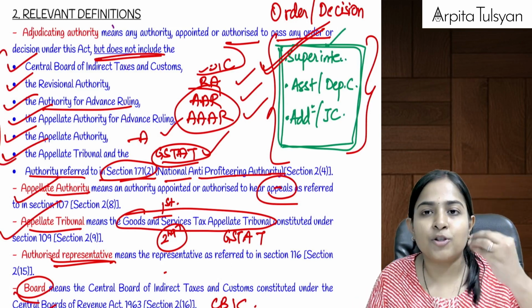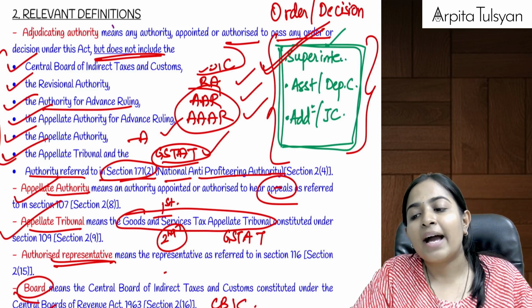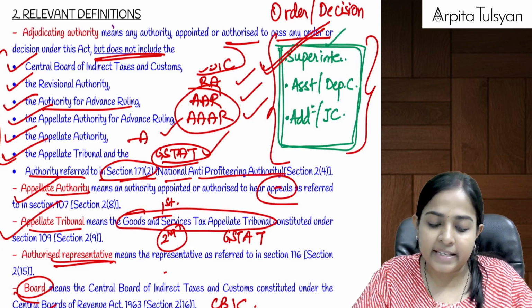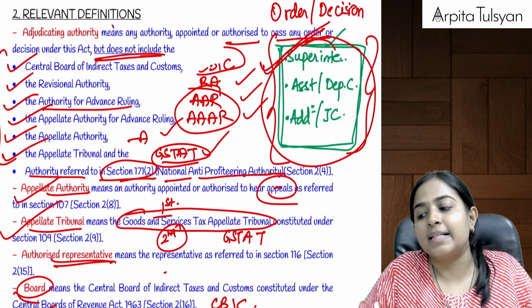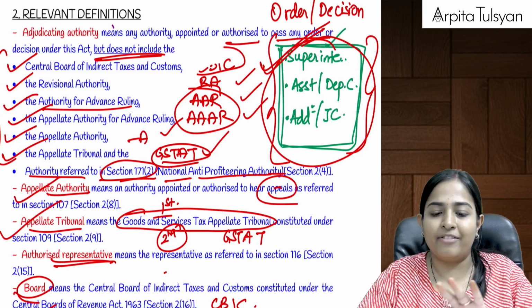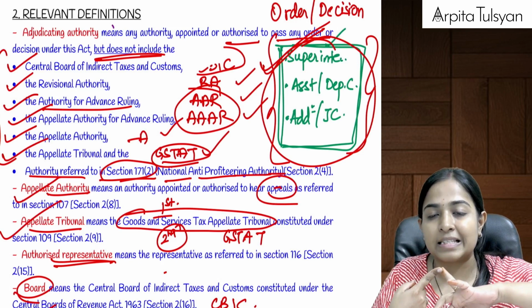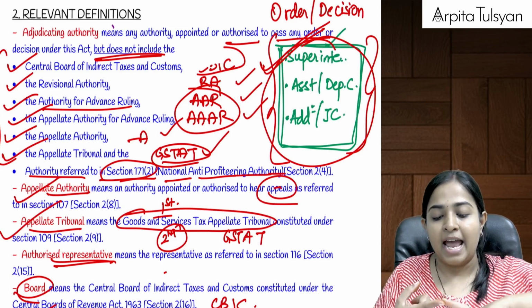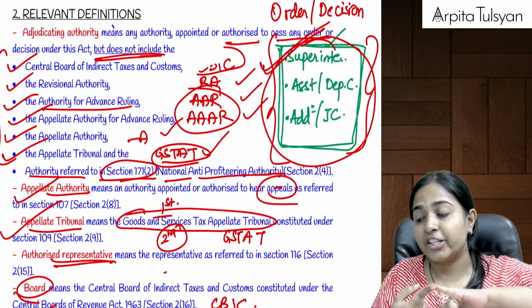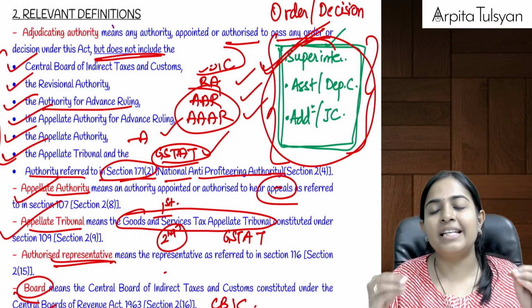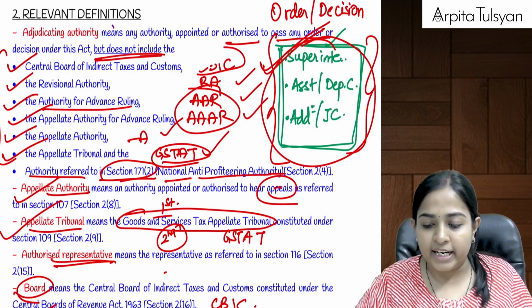So just to simplify it and make you understand, I've written the names of the authorities here, that these people will therefore be considered as adjudicating authority. Everyone repeat with me. Lowest level, superintendents. Next level is assistant commissioner or deputy commissioner, and above that is additional commissioner and joint commissioner. These people will be considered as adjudicating authority.